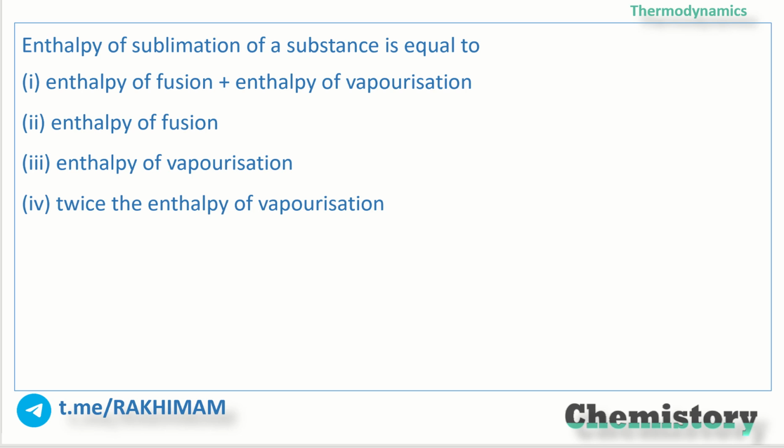Enthalpy of sublimation of a substance is equal to... we are talking about sublimation, that means a solid getting converted directly into the gaseous state. So that is equal to enthalpy of fusion plus enthalpy of vaporization. Basically, option 1 is the right answer to the question that has been asked to us.